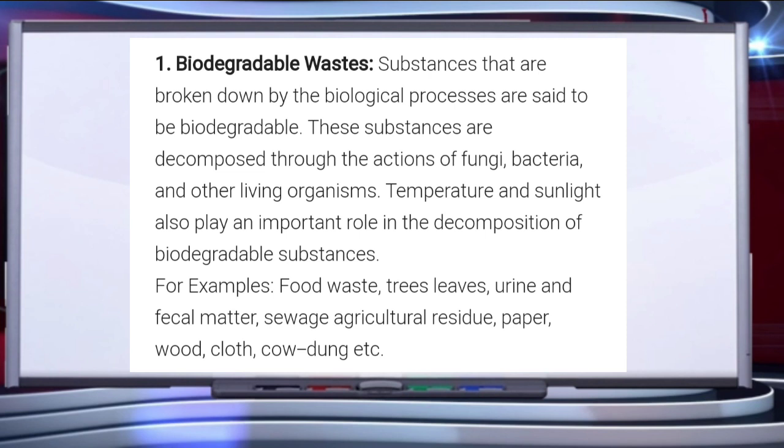These substances are decomposed through the actions of fungi, bacteria, and other living organisms. Temperature and sunlight also play an important role in the decomposition of biodegradable substances. For example, food waste, tree leaves, urine and fecal matter, sewage, agricultural residue, paper, wood, cloth, cow dung, etc.